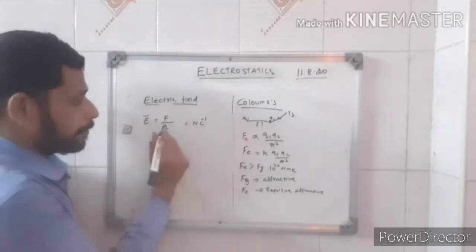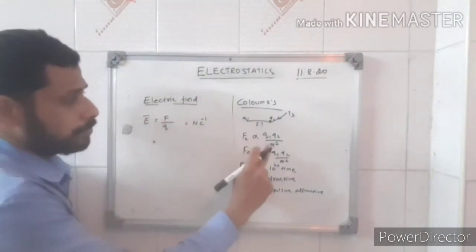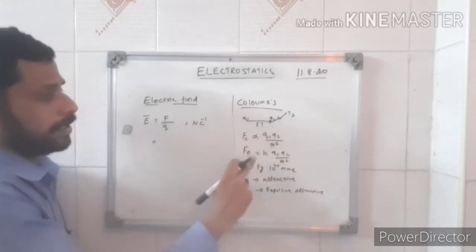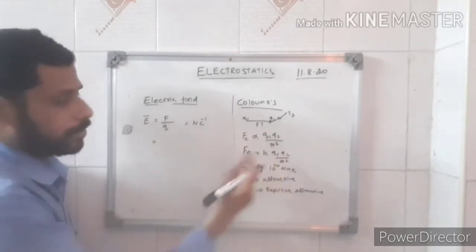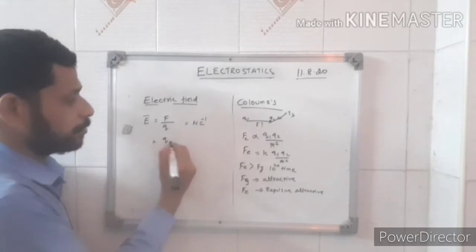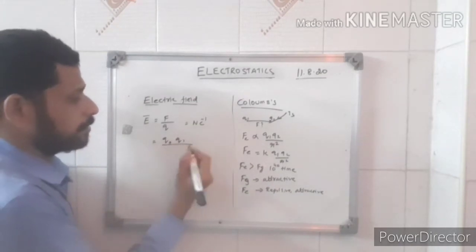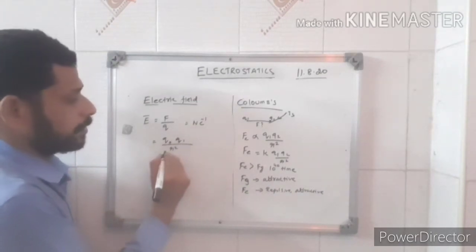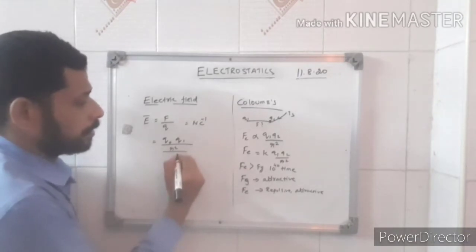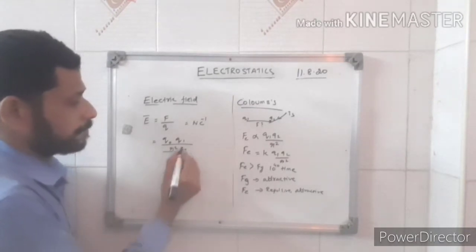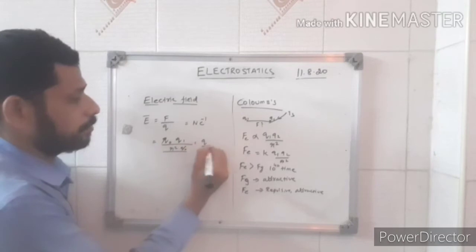What is the force according to Coulomb? K Q1 Q2 by R square. If you have the test charge Q naught, then K Q Q naught divided by R square, divided by Q naught. Q naught will be cancelled, giving K Q by R square.